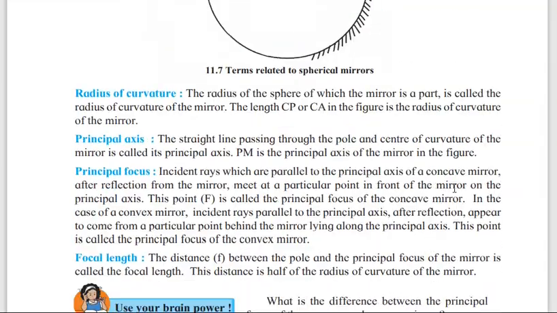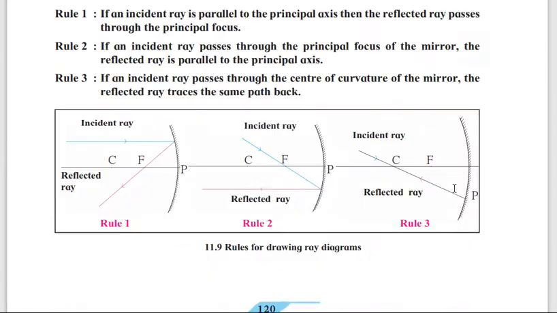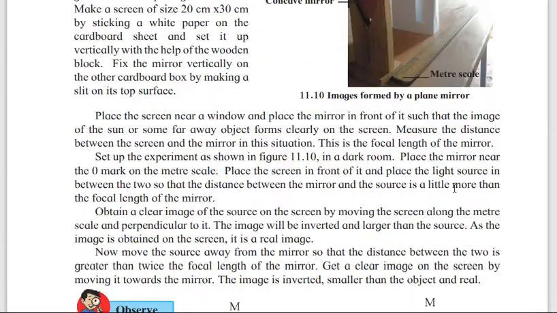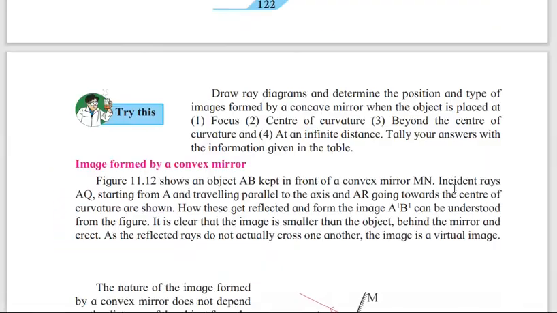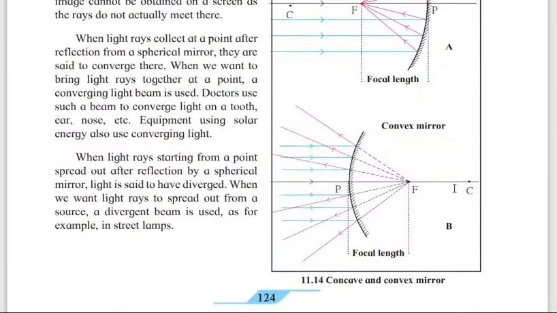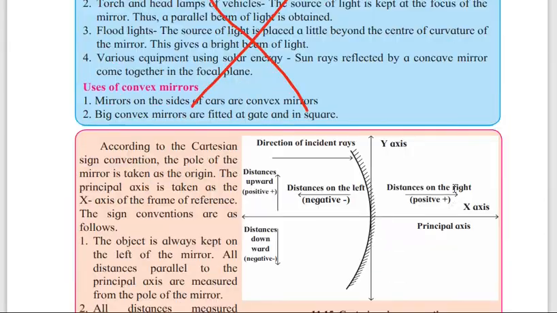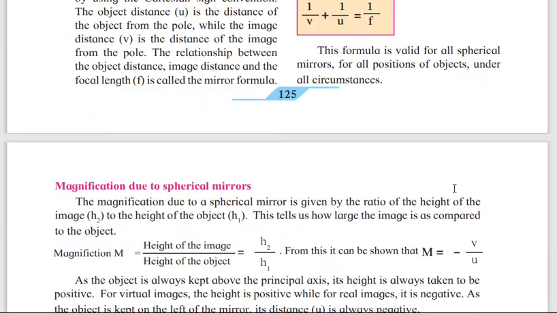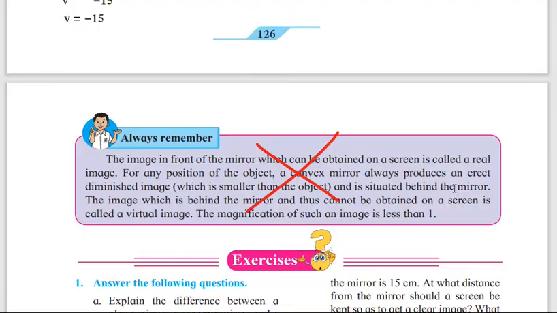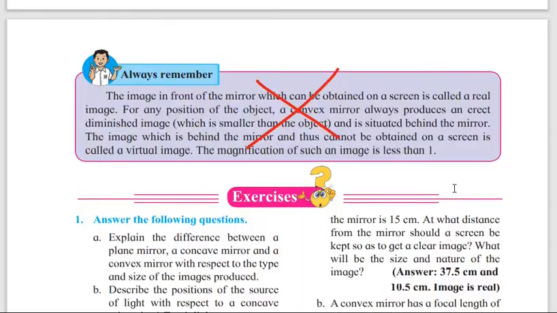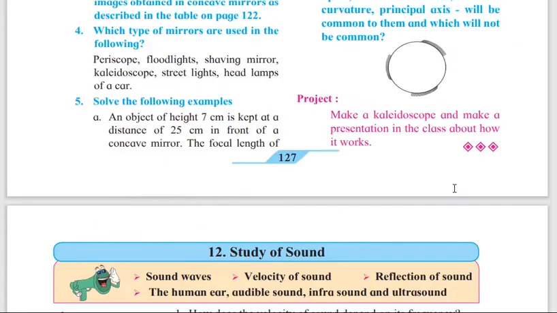118 you have to do all. 119 also concave and convex mirror you have to do all. 120 again. 121, 22, 23, 24, there is no any cancellation. Page number 25, uses of concave and convex mirror has been removed. 125. Then 126 you have to do all. 127 again, always remember, has been cancelled.